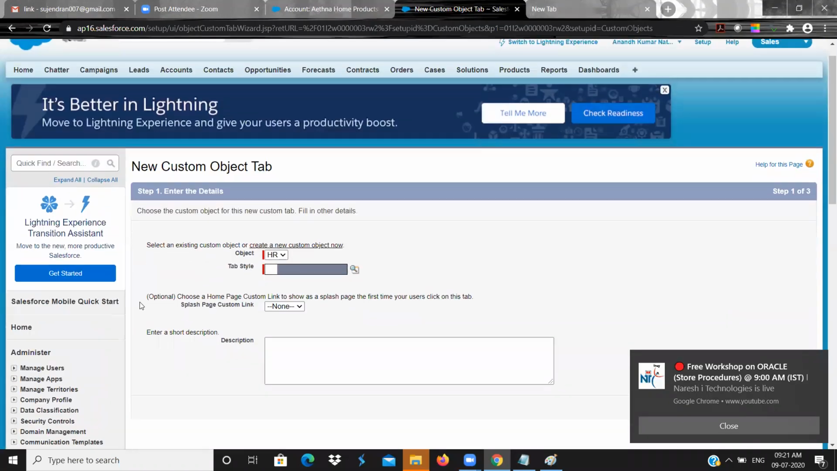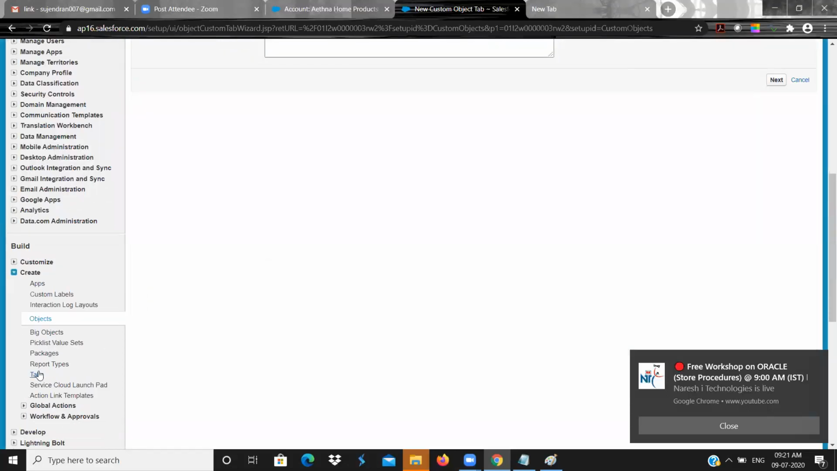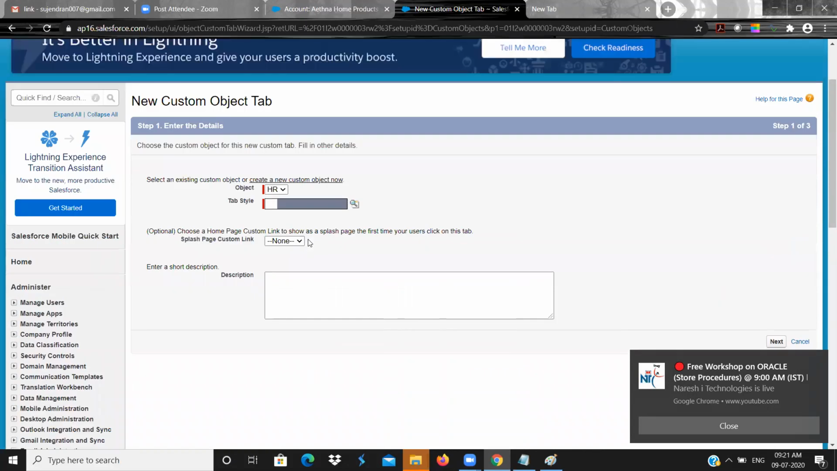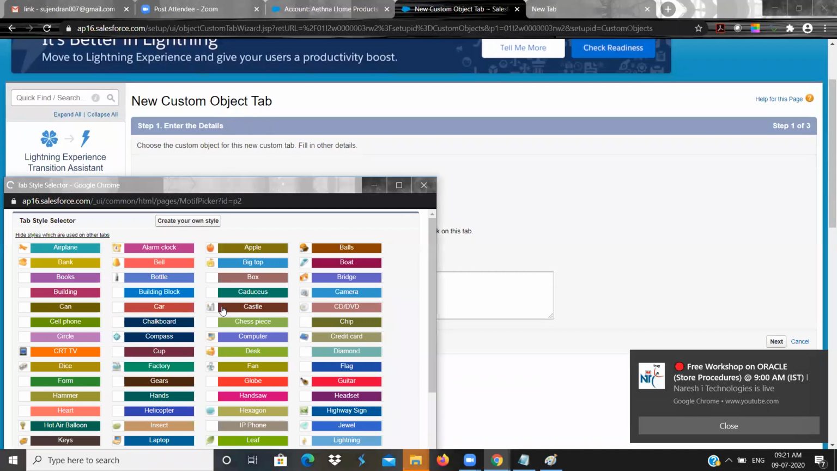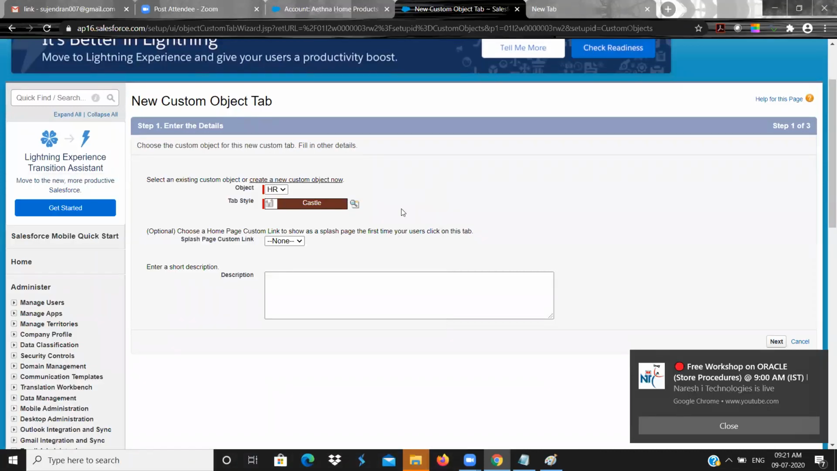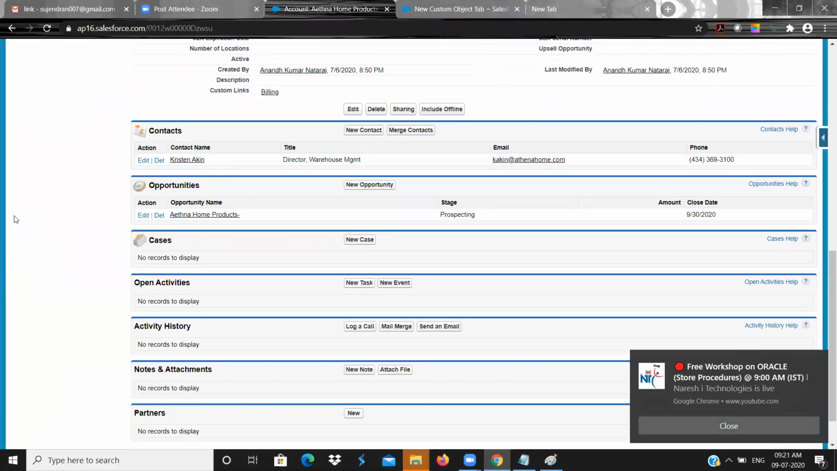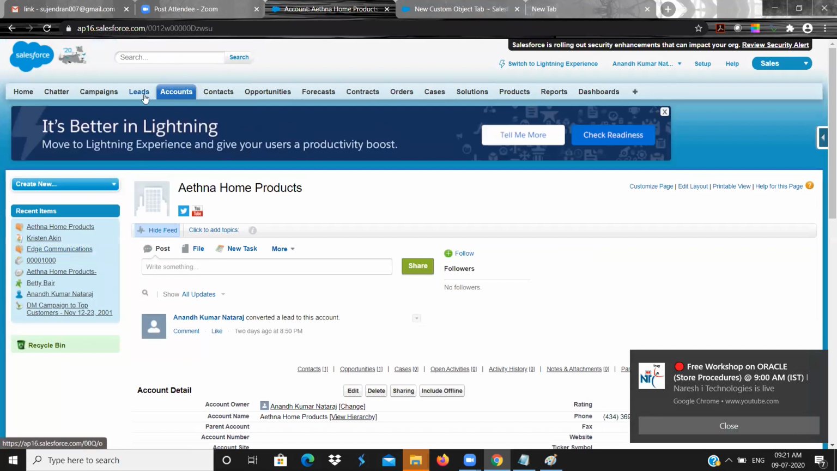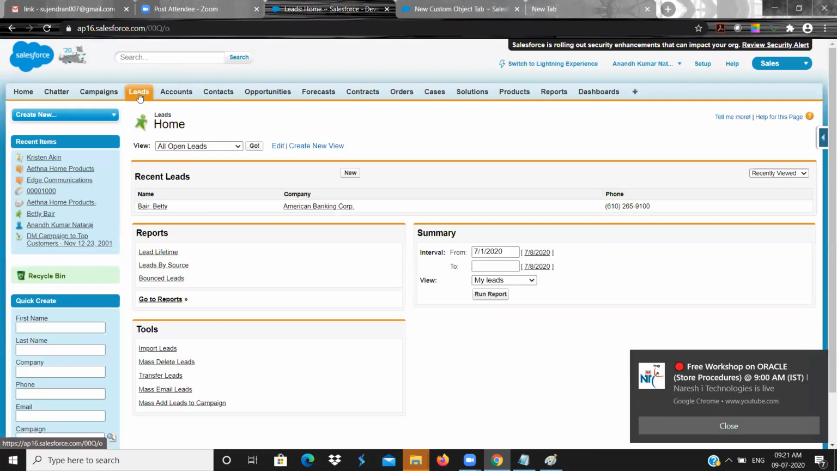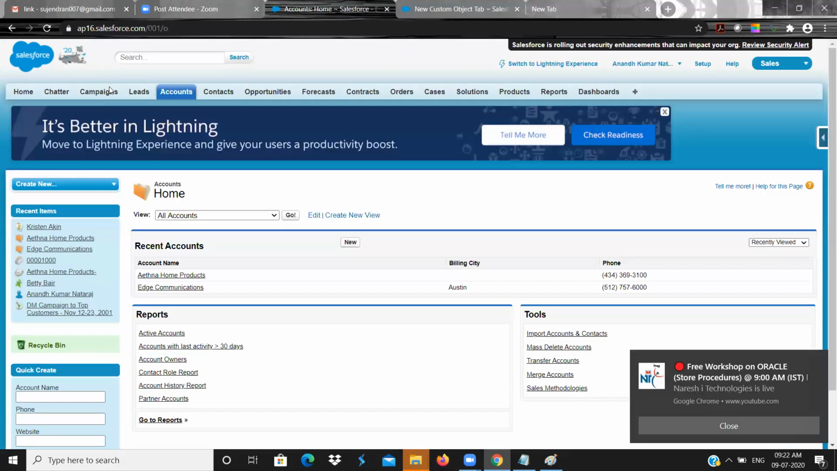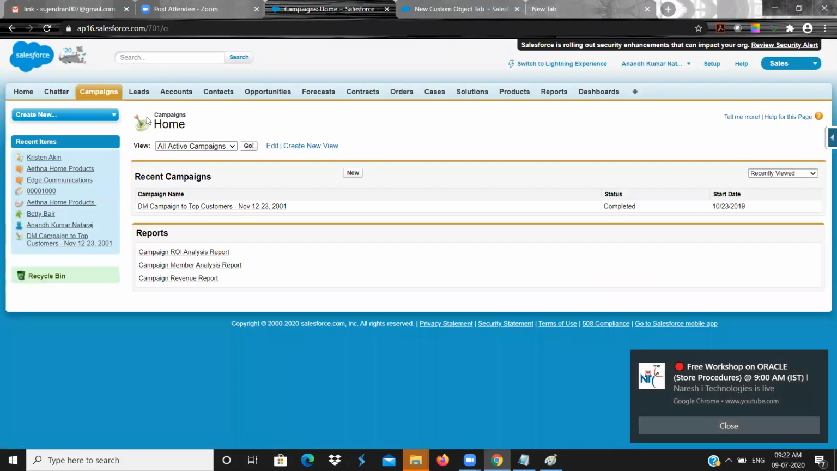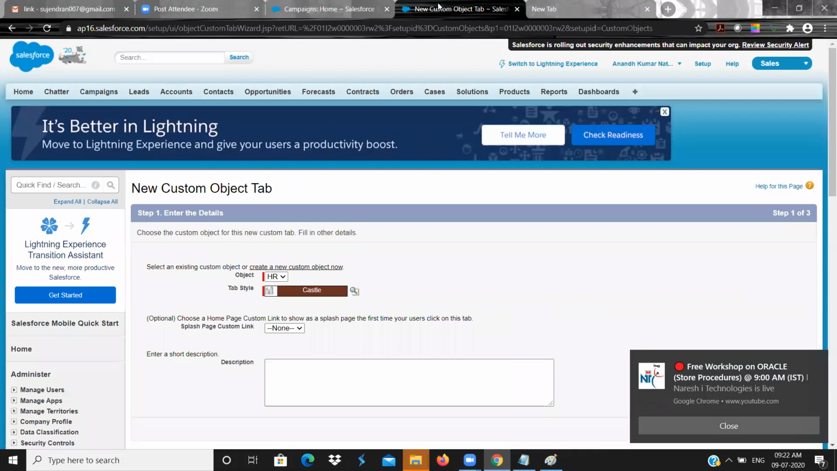See, it has taken me to this area, the tab area. Here I need to select a tab style, theme and style. What does this style mean? If I click on Account, it comes in blue color. If I click on Lead, it comes in orange color with this symbol. This is the theme. If I click on Campaign, it comes with this symbol in golden color. So I am clicking this castle with the brown color.